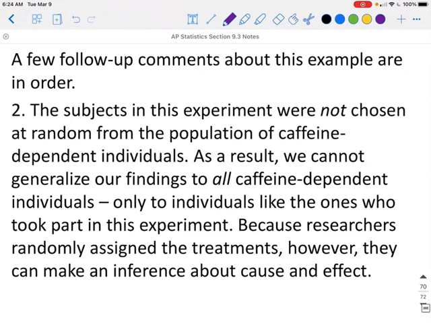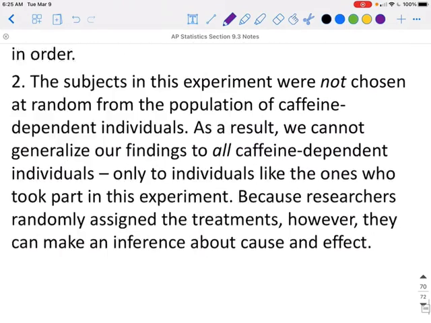Next, the subjects in these experiments were not chosen at random from the population of caffeine-dependent individuals. As a result, we cannot generalize our findings to all caffeine-dependent individuals, only to individuals like the ones who took part in this experiment. Because researchers randomly assign the treatment, however, they can make an inference about cause and effect for just these people in the study.